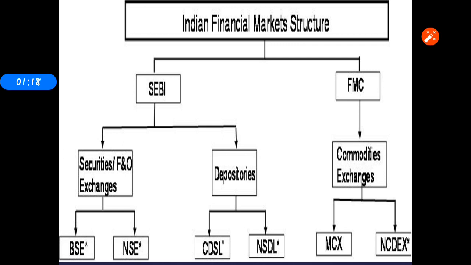It's classified into two depositories in the Indian market: NSDL and CDSL. What is NSDL? National Securities Depositories Limited, and the other is Central Depositories Services Limited. Then the next one, FMC. I told you already, FMC is the Forward Market Commission. Under that it's classified into two parts.